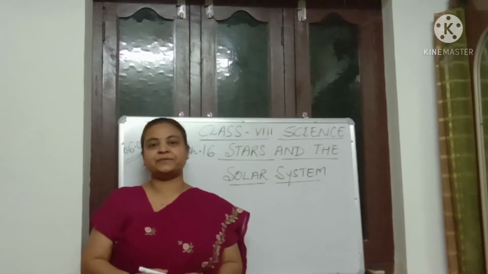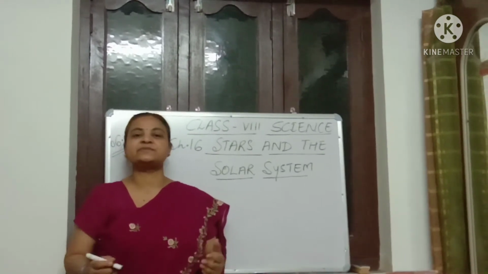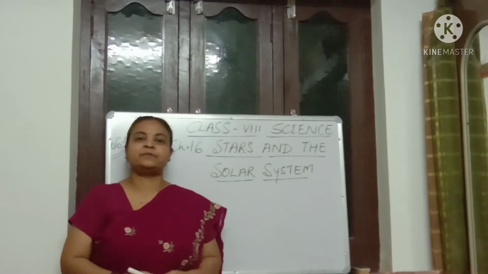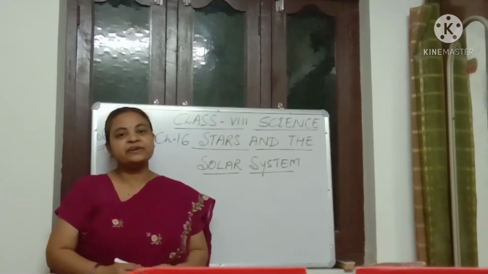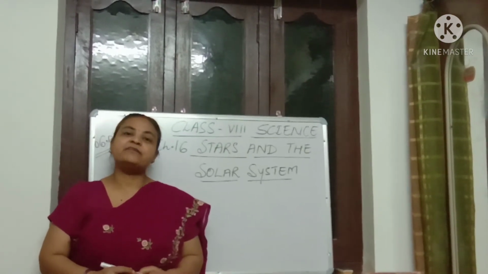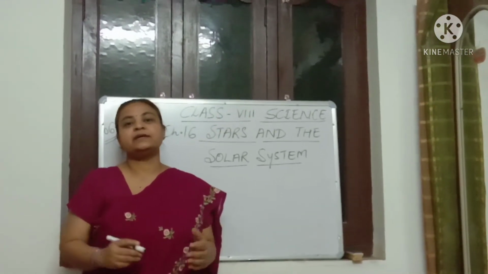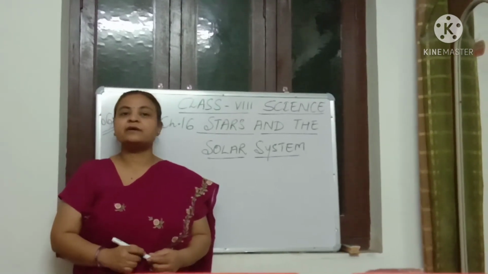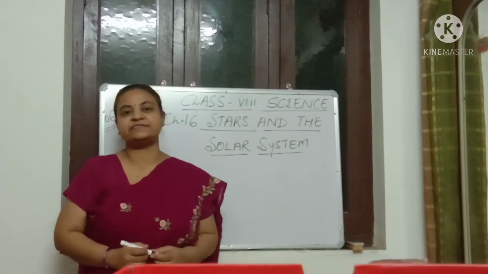The first planet, Mercury. Mercury is closest to the sun and it is the smallest planet. The temperature during the day is around 400 degrees Celsius. As Mercury is very small, the gravitational force is also very less, and due to that, there is no atmosphere. And at night, the temperature drops to around minus 200 degrees Celsius.